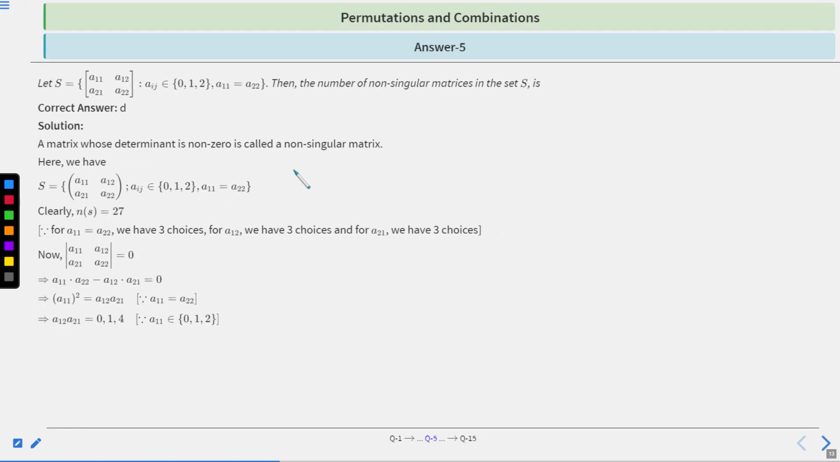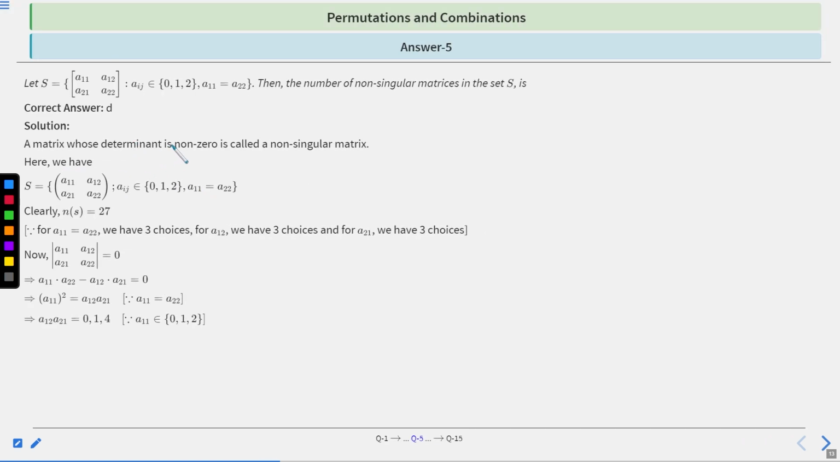Okay, let's move to the solution part. A matrix whose determinant is non-zero is called a non-singular matrix, right? Here we have set S, which is A11, A12, A21, A22, where Aij belongs to 0, 1, 2 and A11 should be equal to A22, right? Clearly, the number of elements in set S is equal to 27, right? Because A11 is equal to A22. Clear?